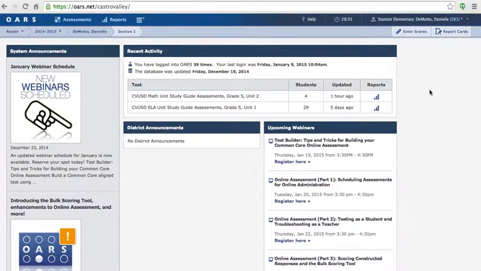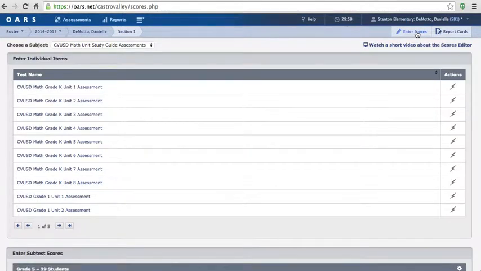To do this, you'll want to log into OARS, and at the top right you will see an Enter Scores button. K-5 teachers will see that next to the report card button. When you click on the Enter Scores button, first thing to notice is that OARS has placed a link to a 3-minute video that will explain essentially the same process as this.